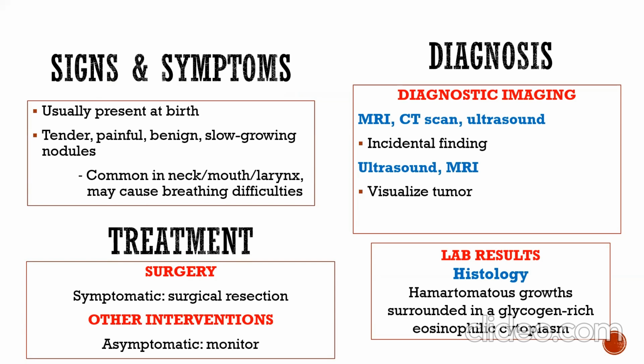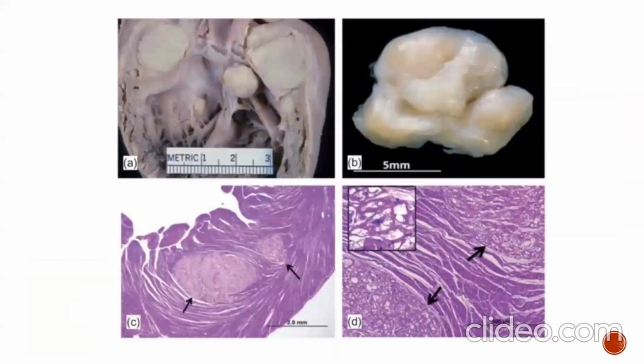Diagnosis is by MRI, CT scan, and ultrasound; it is an incidental finding. As with atrial myxoma, ultrasound and MRI visualize the tumor. Treatment for symptomatic patients is surgical resection; asymptomatic patients are monitored. Lab result: histology shows hamartoma cells growing, surrounded by glycogen-rich eosinophilic cytoplasm. This is rhabdomyoma, a tumor of the striated muscle, on biopsy of this disease.